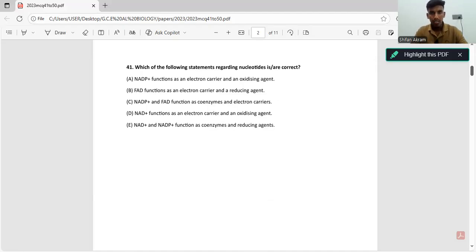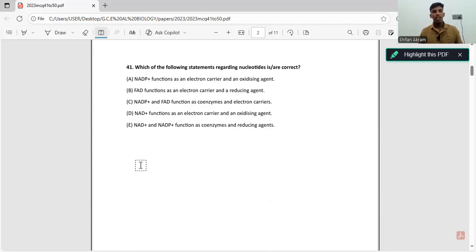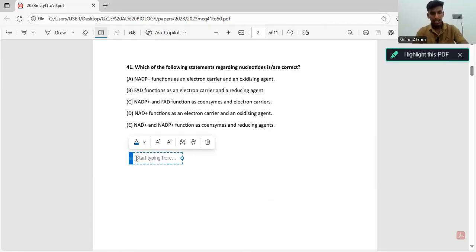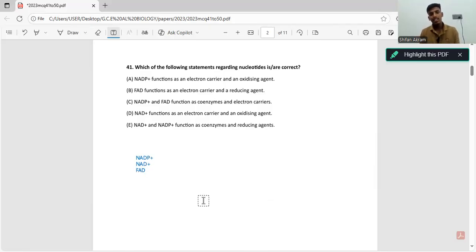Now, first statement says NADP+ functions as an electron carrier and an oxidizing agent. Now, if you take the oxidized forms of molecules such as NADP+, NAD+, and also FAD, these are all oxidized forms of the molecule, which means they can gain electrons, or in other words, they can accept electrons, right? Because they are all oxidizing agents. These molecules can accept electrons, they can carry electrons to another place.